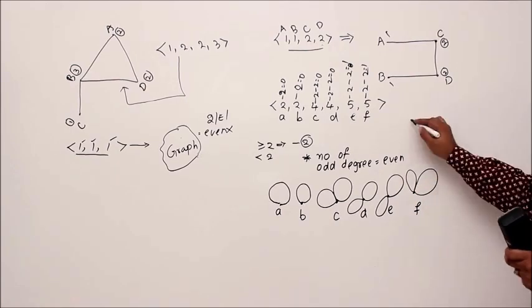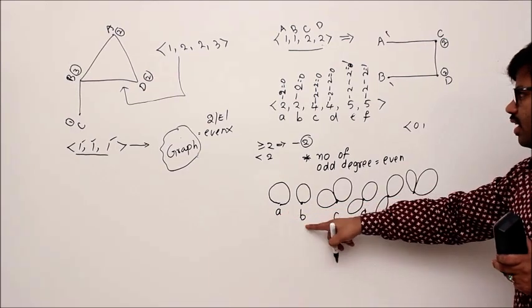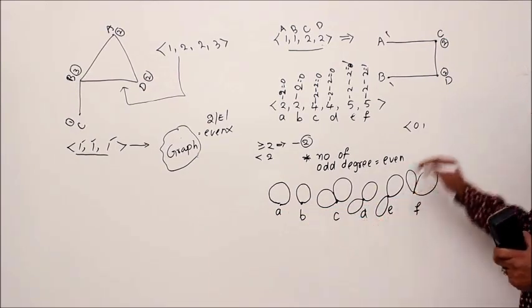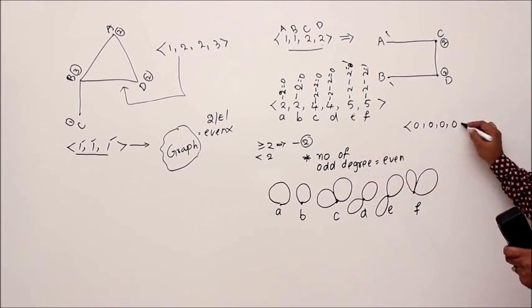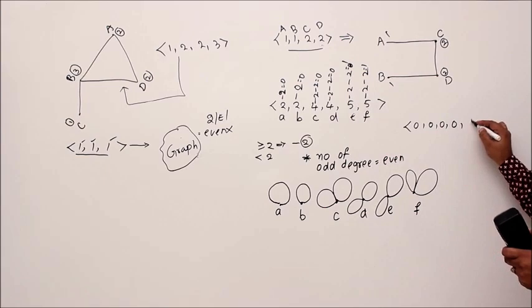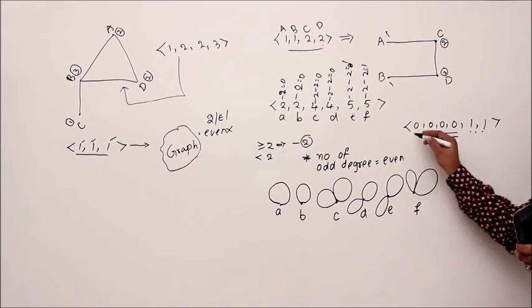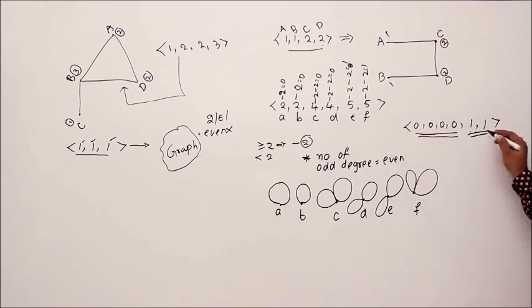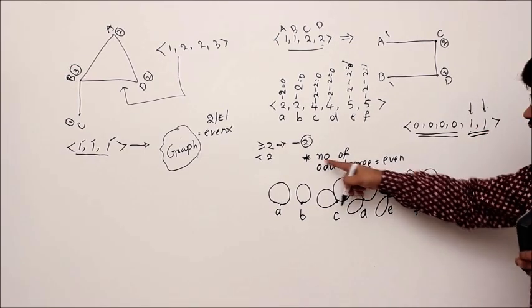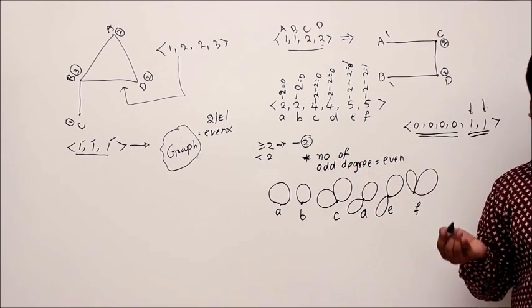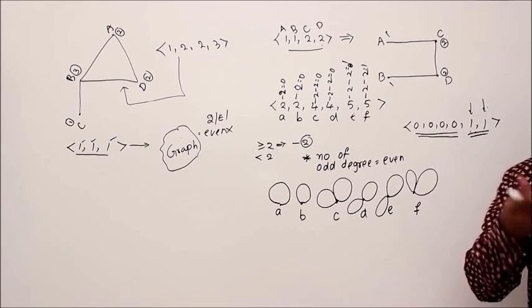Now effectively, your remaining integer sequence is 0. That means A doesn't require anything, B doesn't require any edge, C doesn't require any edge. In that way, A, B, C, and D are 0, and E is 1, F is 1. Since these all correspond to even degrees and these correspond to odd degrees, the number of ones represents the number of odd degrees, but the number of odd degrees in any graph is even. So there are an even number of ones, then we can pair them up.